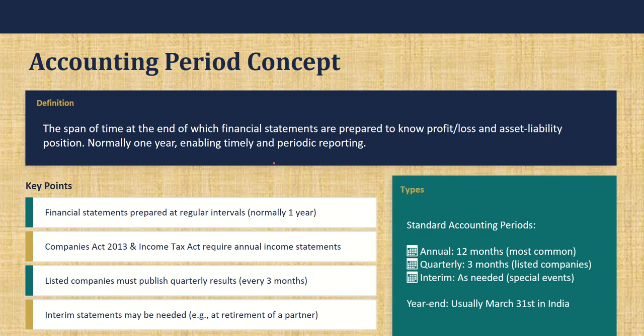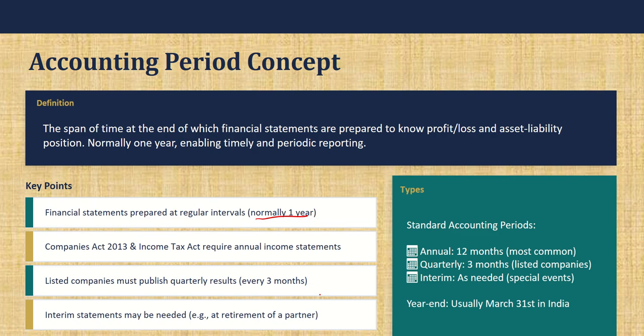So how do we prepare an account? We prepare for a specific period. Mostly the period will be 1 year. So for the 1 year we will see the result, if the company is making profit or loss, if the company is having enough assets to meet all its liabilities, the financial health of the company, everything will be done for a particular period. Usually it is a year.